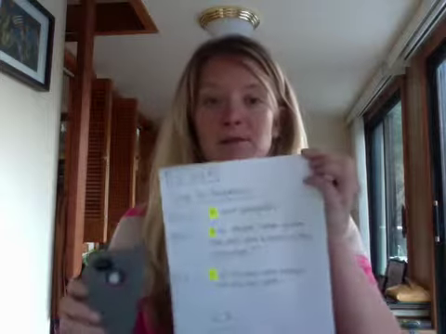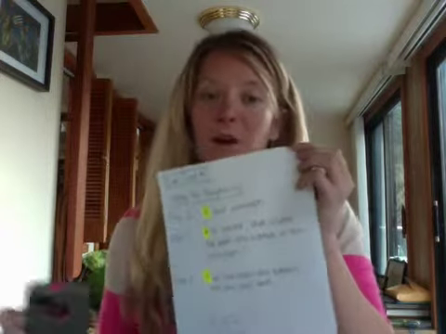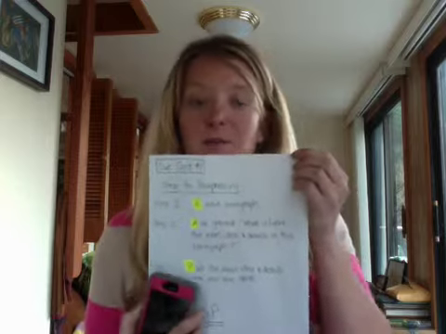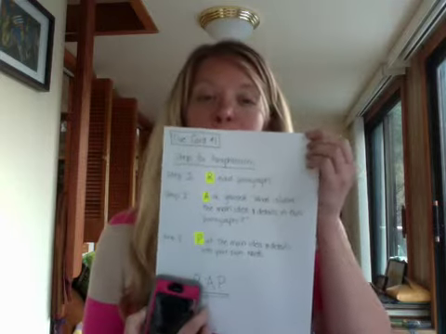So we need to remember the steps: wrap, read, paragraph. We're going to do that first. Then you're going to ask yourself, what is the main idea and details in the paragraph? And then last, put it into our own words on the tape recorder. So I'm going to start off with this first paragraph, and I'm going to read it aloud to you, and then we'll go through the steps.